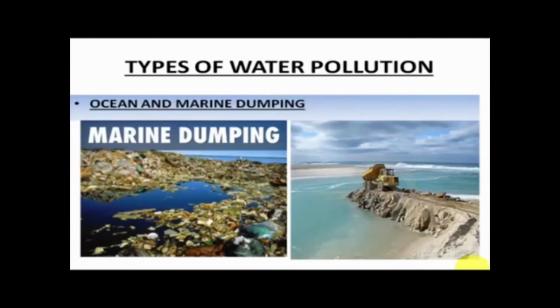Ocean and marine dumping. Yes, ocean and marine dumping is also a major cause of water pollution. Whenever we visit any sea or any ocean, we keep throwing our waste thinking that it will not dirty the water resource. But the waste paper, the food waste, the plastic, the rubber, the metallic and aluminium waste, all these actually end up polluting the water. And all this waste, after being dumped in the ocean, takes a long time to decompose because it is in the water. It does not get decomposed so easily. So that is again a type of water pollution.